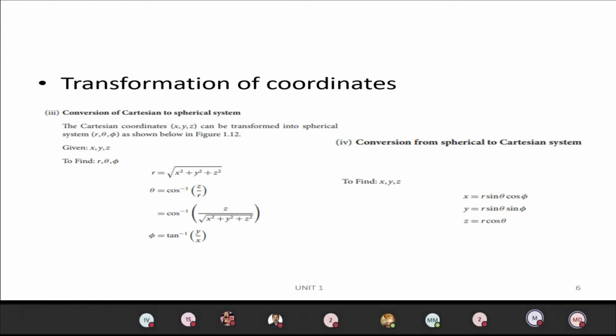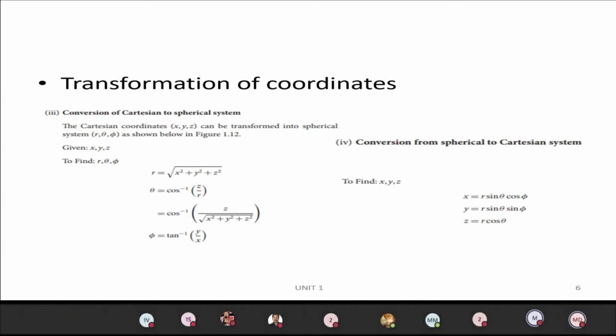Similarly, we can transform coordinates from Cartesian to spherical and spherical to Cartesian. If I know the Cartesian values, I can find the spherical values using these formulas: r equals root of x square plus y square plus z square, and theta equals cos inverse of z by r, not r by z, z by r.